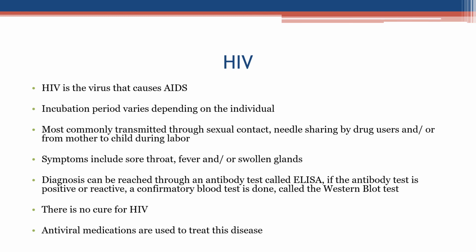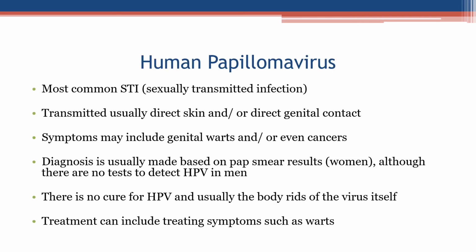Diagnosis can be reached through an antibody test called ELISA. If the antibody test is positive or reactive, a confirmatory blood test is done, called the Western blot test. There is no cure for HIV. Antiviral medications are used to treat this disease.